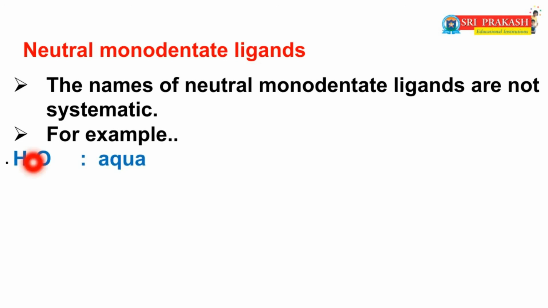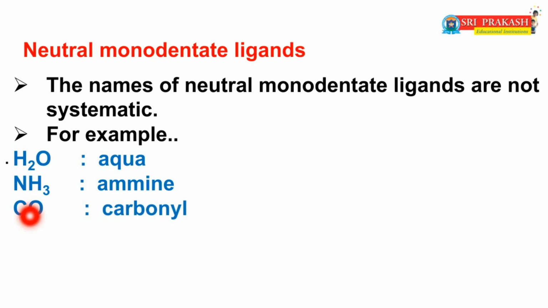H2O, actually the name is water, but already I said that the names of monodentate ligands are not systematic. That's why the name of water is aqua. NH3 is actually ammonia, but in coordination compounds the name of ammonia is ammine. CO, the actual name is carbon monoxide, but in coordination compounds the name is carbonyl.